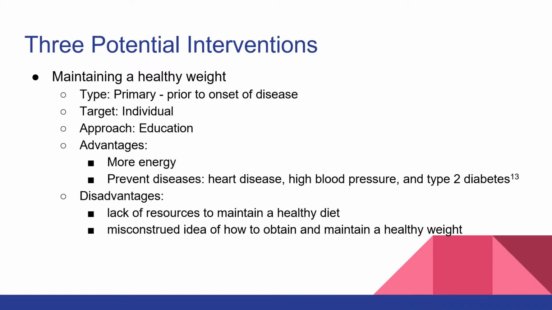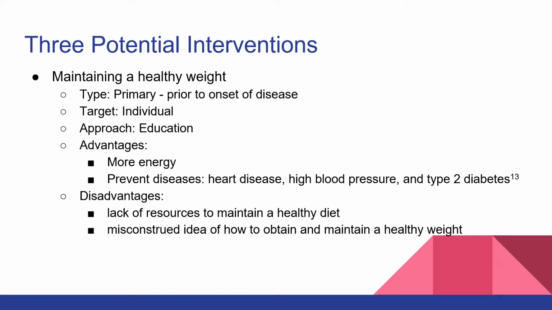So our third intervention was maintaining a healthy weight because, as stated previously, weight gain was the primary cause of obesity. And so this type of intervention, again, would be primary because it's prior to the onset of the disease. Our target population wouldn't be the community, it would be more of an individual, one-on-one, how you can stay within a healthy range of weight.